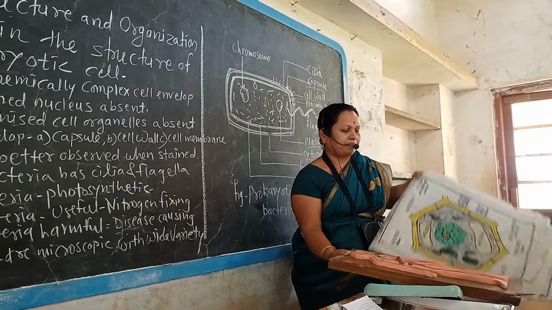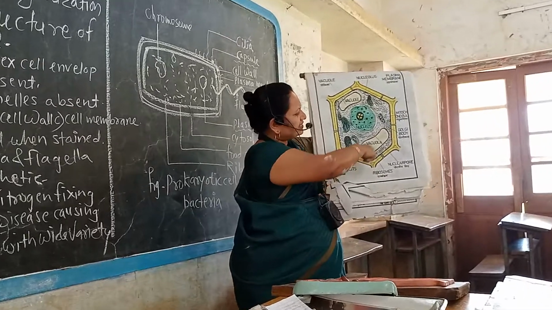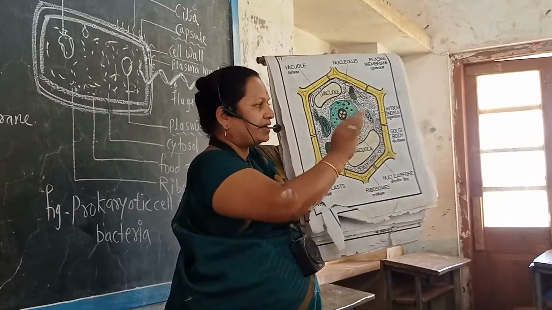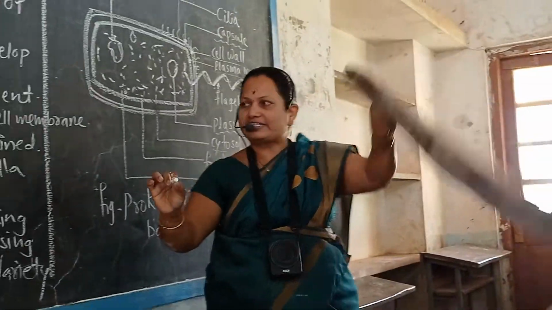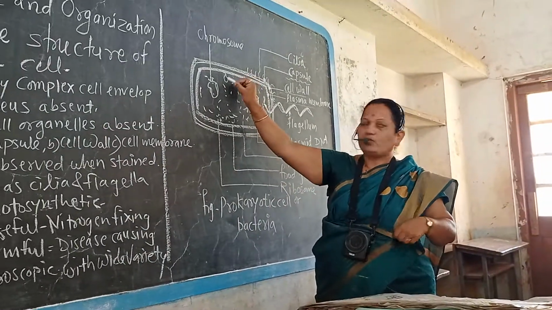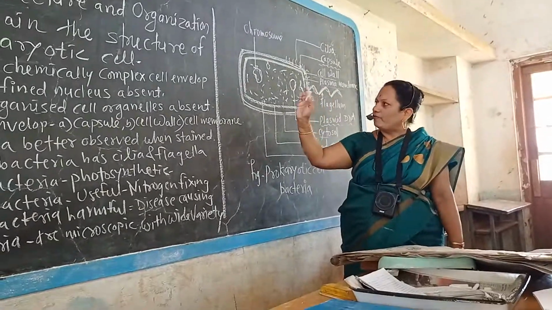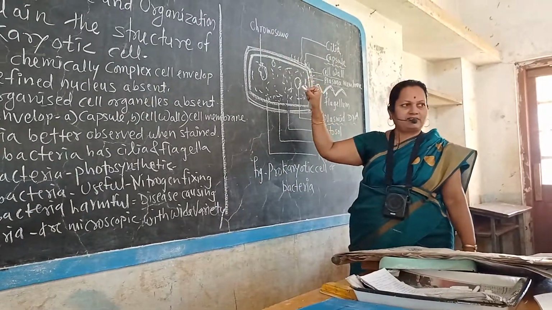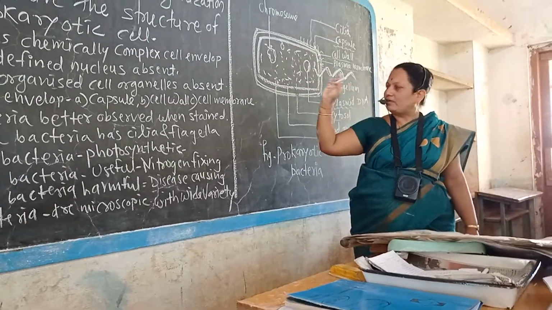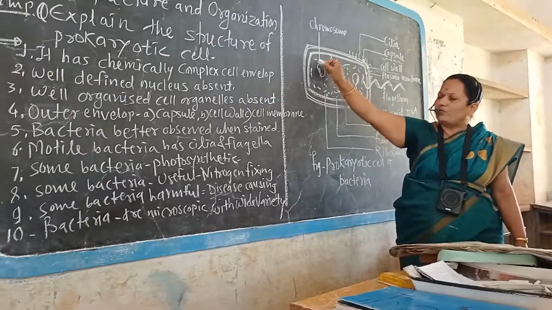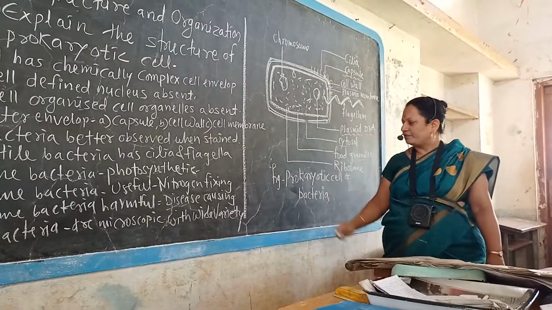In this plant cell, we can clearly see well-organized cell organelles as well as a well-organized nucleus. But in the prokaryotic cell, there is no well-organized nucleus because the nuclear envelope is absent. Only genetic material like DNA or chromosome is present. There is no nuclear envelope. A well-organized nucleus is absent in the prokaryotic cell.